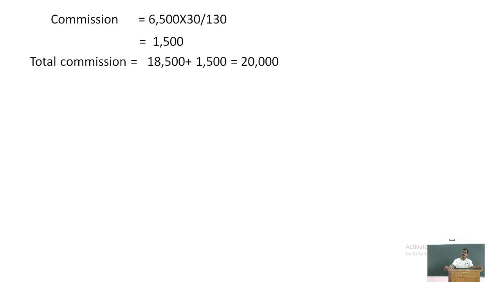Now, the preparation of final accounts of a joint stock company is to be done after considering the various provisions relating to the various special aspects.